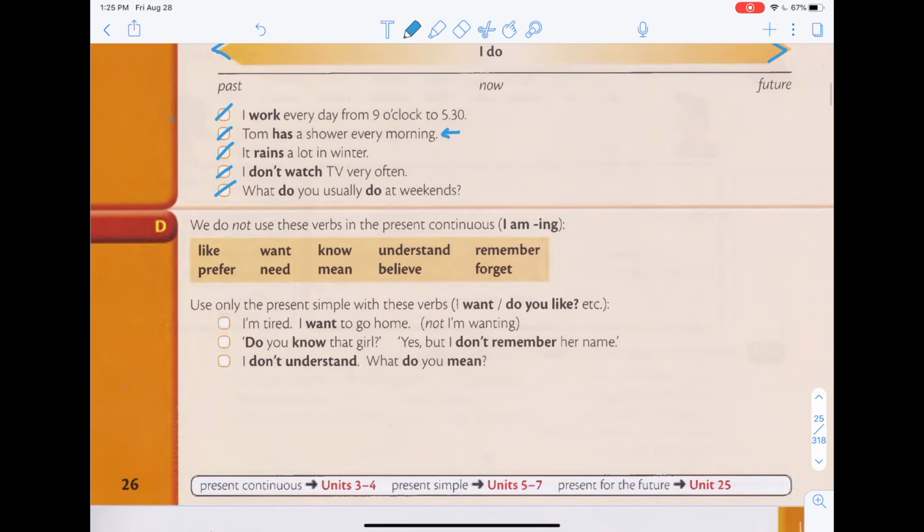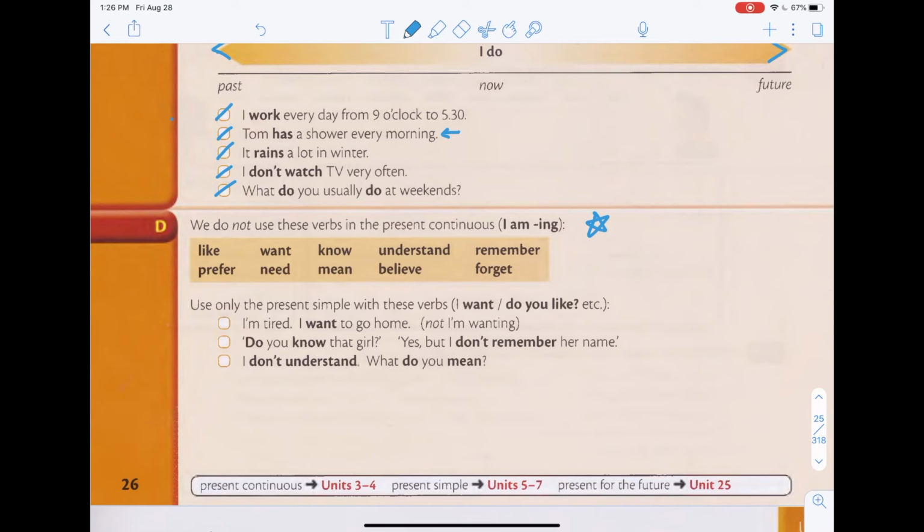So then part D. Now this one, you can just learn this, but something important that you need to remember is that language, especially the English language, is always changing.